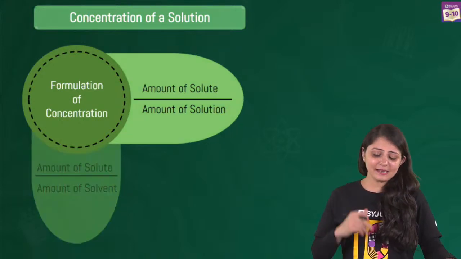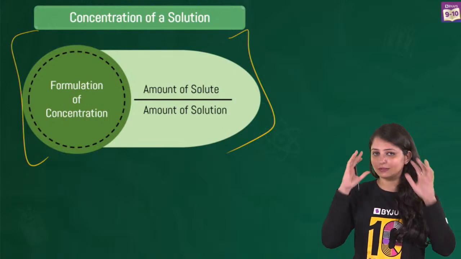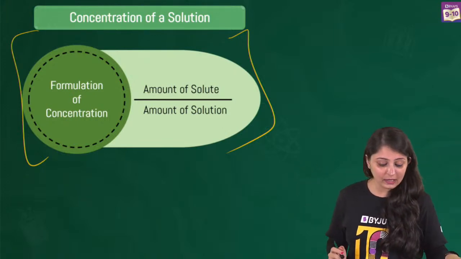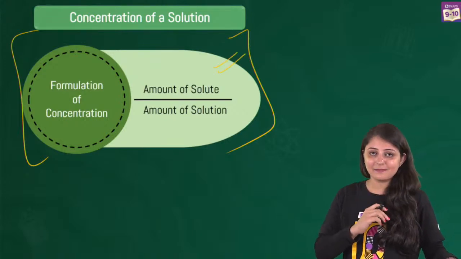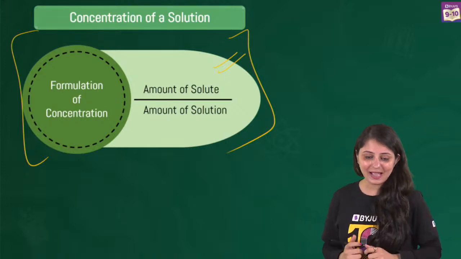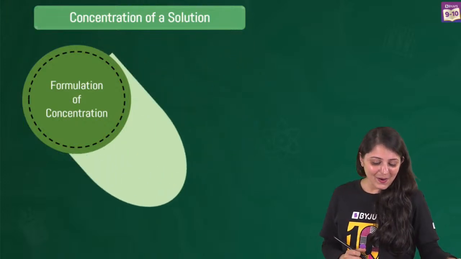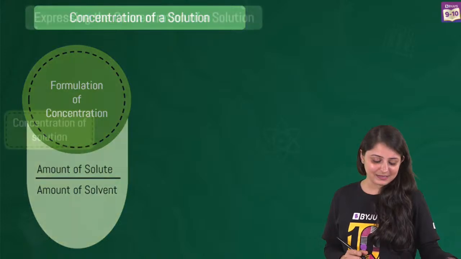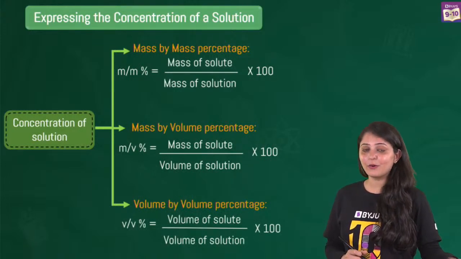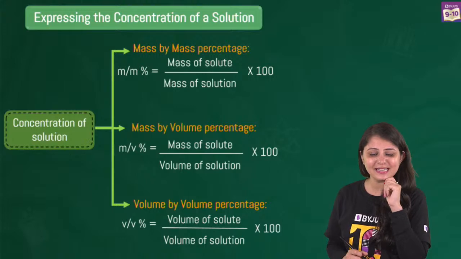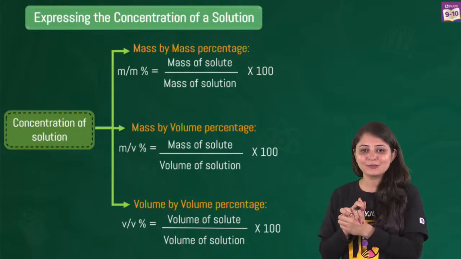Okay, let me give you a numerical to solve. You have to take this formula into account. Be ready with a question that's coming your way. The formula of concentration of a solution will be amount of solute divided by amount of solution, into, yes, into 100. So these are the two amounts that you have. This brings us to three really important formulae. Initially I noticed a lot of you were saying mass by mass, mass by volume, volume by volume. All these are being expressed in terms of percentage.